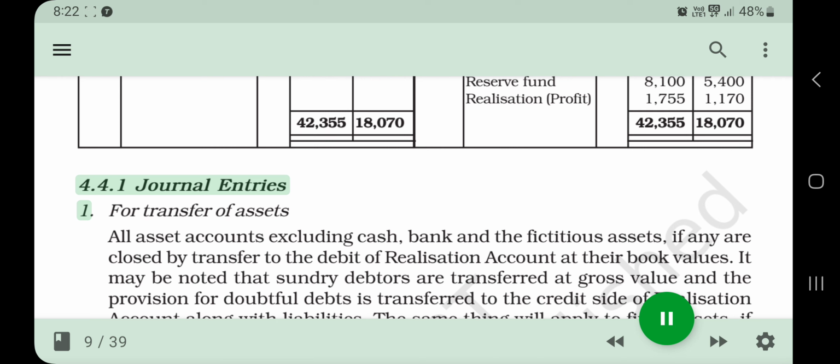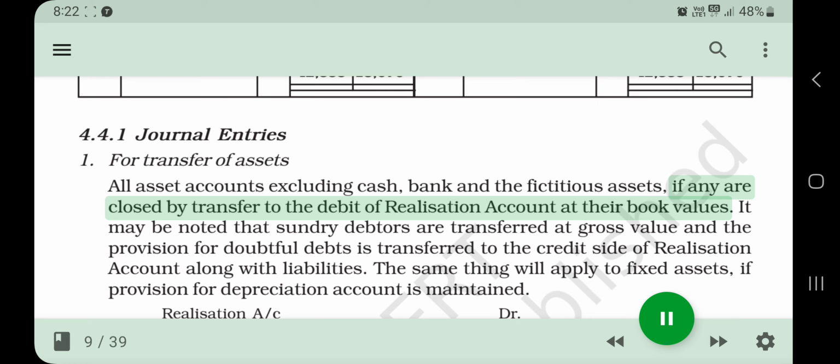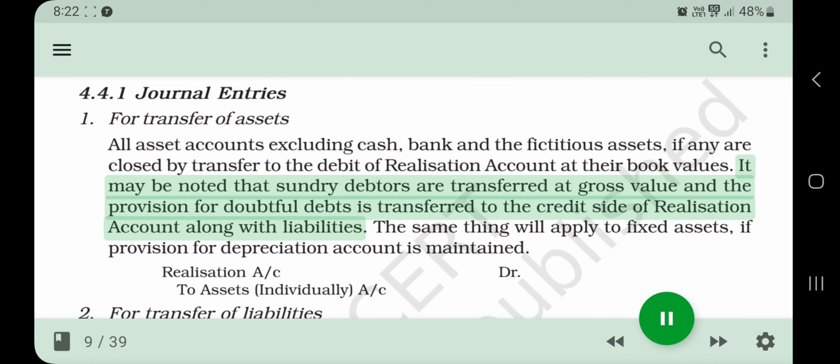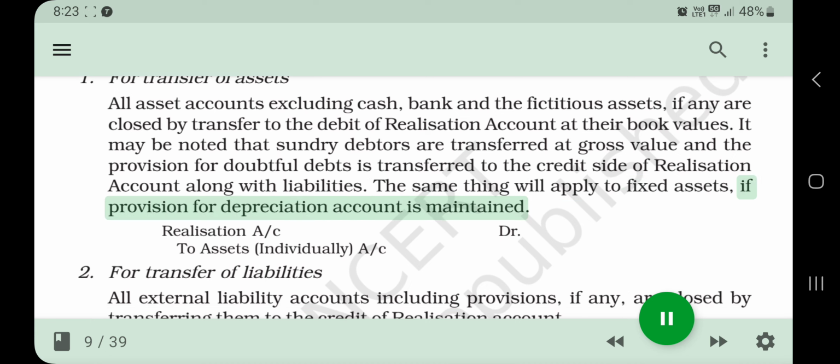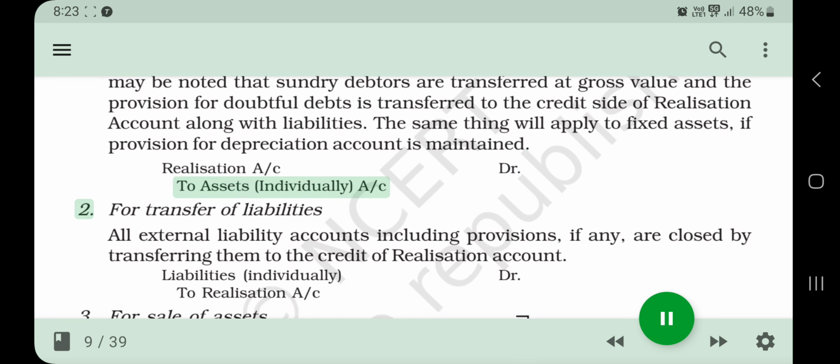Journal entries. 1. For transfer of assets, all asset accounts excluding cash, bank and the fictitious assets, if any, are closed by transfer to the debit of realization account at their book values. It may be noted that sundry debtors are transferred at gross value and the provision for doubtful debts is transferred to the credit side of realization account along with liabilities. The same thing will apply to fixed assets, if provision for depreciation account is maintained. Realization A/c Dr. To assets, individually, A/c.